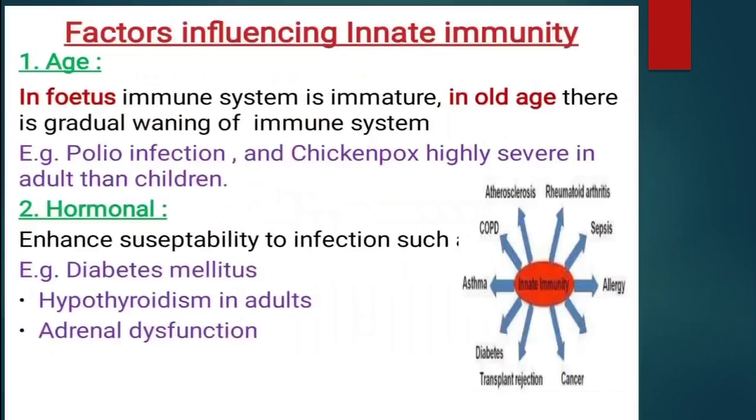As we discussed factors influencing virulence in infection, in the same way we can discuss some factors influencing immunity, particularly innate immunity. So let us discuss them one by one briefly. Number 1, it could be influenced by age. In the fetus, the immune system is immature, but in old age there is a gradual waning of the immune system. Hormonal factors also matter: enhanced susceptibility to infections occurs in diabetes mellitus, adrenal dysfunction, and hypothyroidism in adults. So these were some examples of these factors.